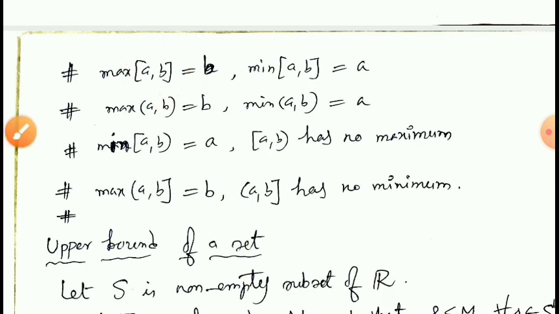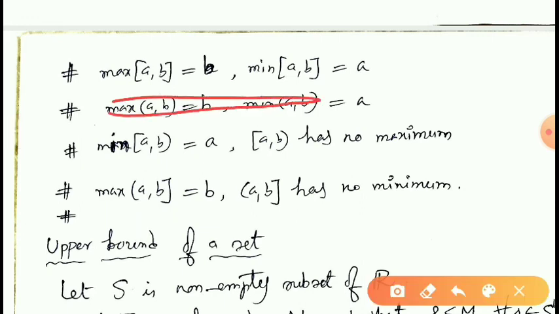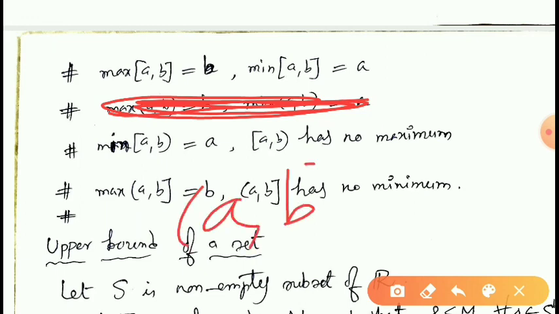So, when it comes to open interval, sorry, this is wrong. Actually, there is no maximum element and there is no minimum element to open interval AB. For example, if you take open interval AB, there is no maximum element and no minimum element, because here you may think that A is the minimum element and B is the maximum element, but A is not the minimum element and B is not the maximum element, because the maximum element and minimum element should lie in the set itself.